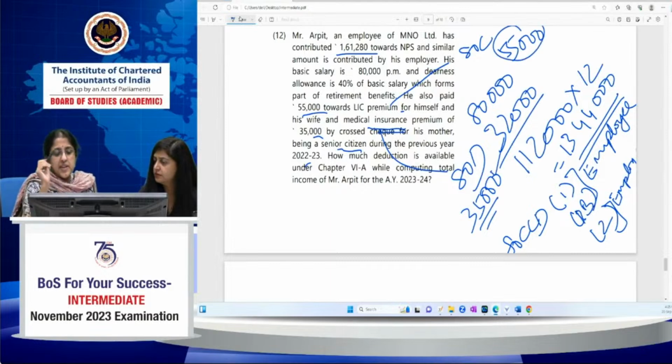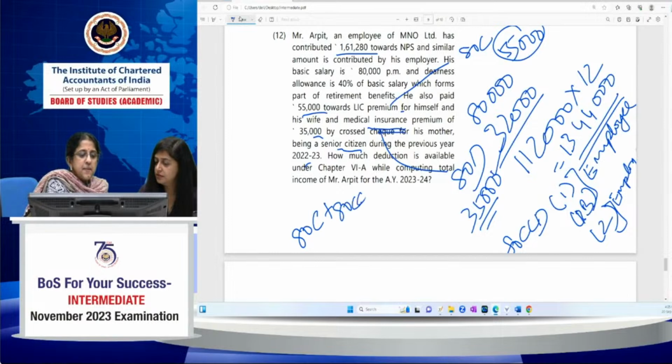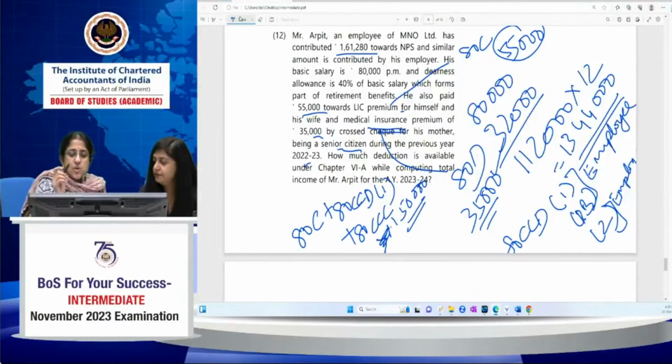80C is 55,000. But there is one provision in the Act which says whatever you get under 80C plus 80CCD 1 plus 80CCC, 80CCC is not there in the question, will be restricted to a maximum of 1,50,000. 80CCD 1 is employee contribution. 80CCD 1B is an additional amount of 50,000 for employee contribution, and 1B and 2 are not subject to the 1,50,000 limit.